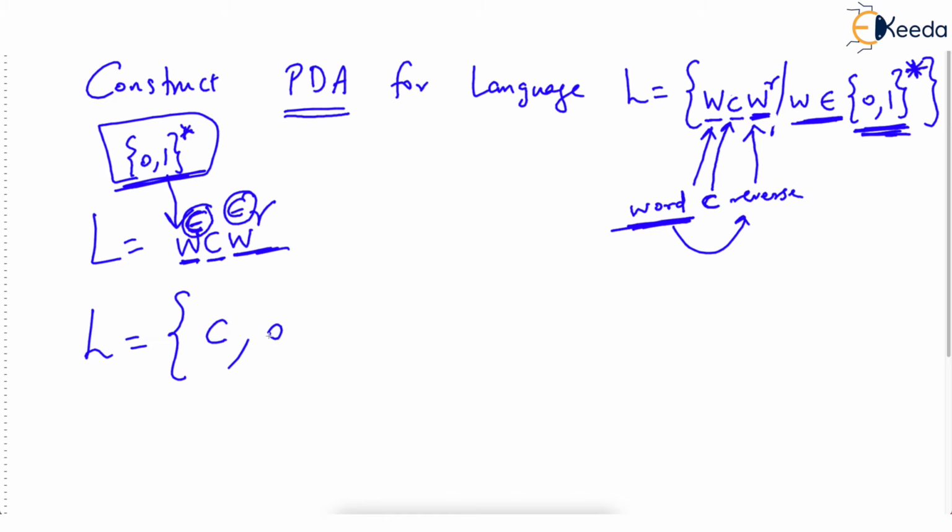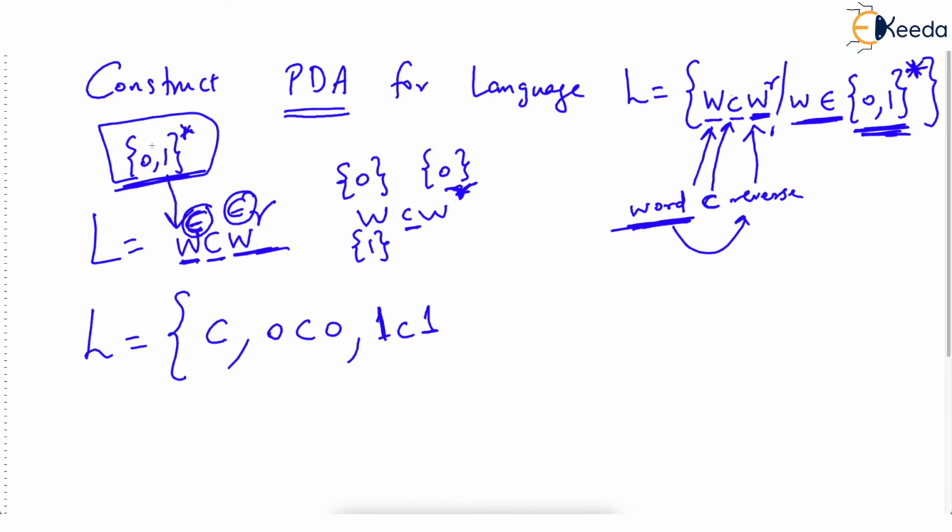The other string possible is 0C0, where in W C W raised to R, this W is taken as 0 here, and reverse of this 0 is 0, and the constant character. Or we can have 1C1, where the W taken here is 1 from 0, 1. From these two characters, we have taken 1, and reverse of 1 is 1, and a constant character.